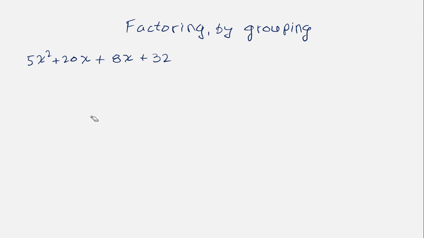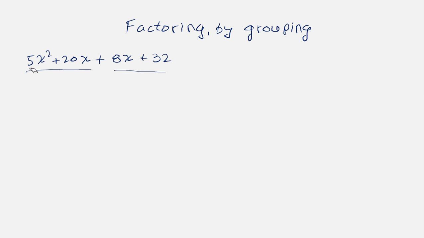So if we decide to group, we can, let's say, group this term with this term and then group this one with this one. That would work just fine. But just to make things simpler, let's just group the first 2 and then group the second 2. As we group them, we need to check what the 2 terms in this group have in common. And then we'll check the same thing for the other group.